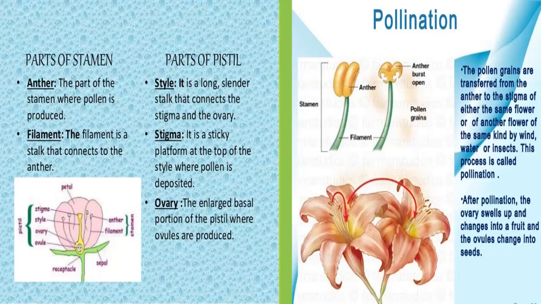The top part of a pistil is called stigma. It is a sticky platform at the top of the style where pollen is deposited. The middle part of the pistil is called style. It is a long, cylindrical stalk that connects the stigma and the ovary. The swollen part at the bottom of the pistil is called ovary. The ovary contains egg-like structures called ovules. And the ovules contain female sex cells of a plant.